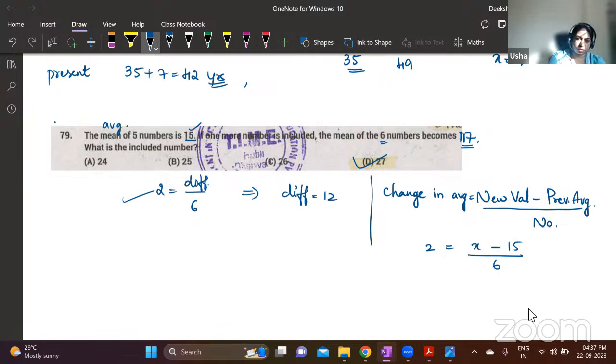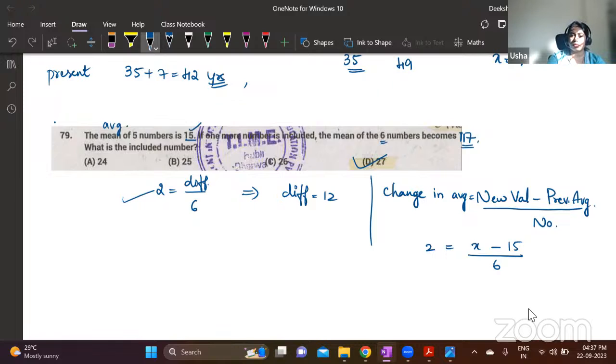This is an average based question. Next question is based on data interpretation. Many of you have asked about data interpretation, right? I have not yet solved questions based on data interpretation. In data interpretation, you will have a large amount of data given.